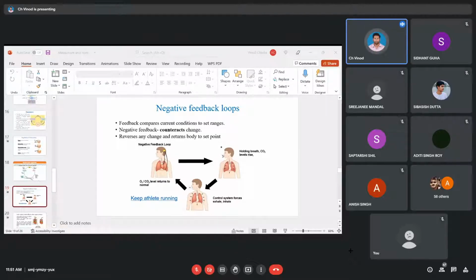Okay, so we have seen that there is a change now. What is the change happening? We have seen that the blood flow is elevated, the heartbeat is faster, the breathing is faster, and on top of that, all of these are leading to an exothermic state, which means the body temperature is rising. Okay, so this is what happens now. Now we have seen a change. Okay, so we have to counteract it. So how do we counteract it?